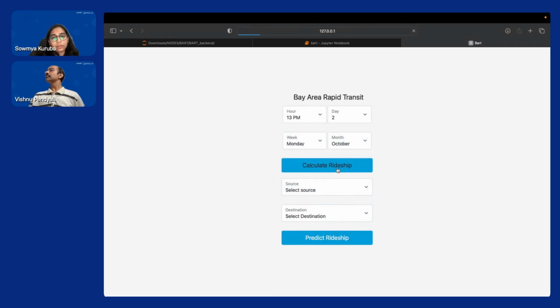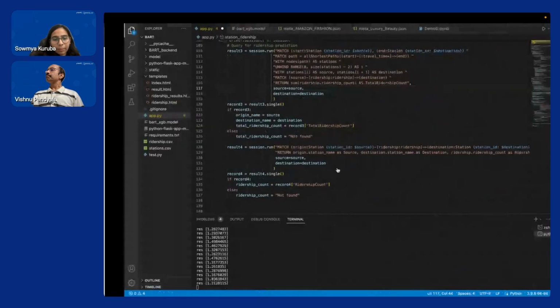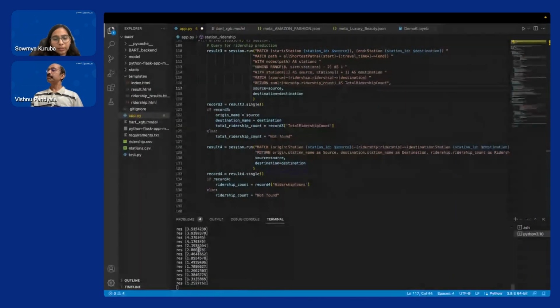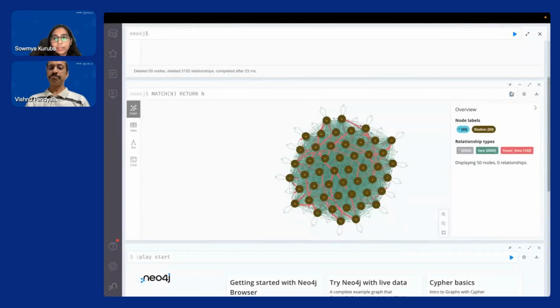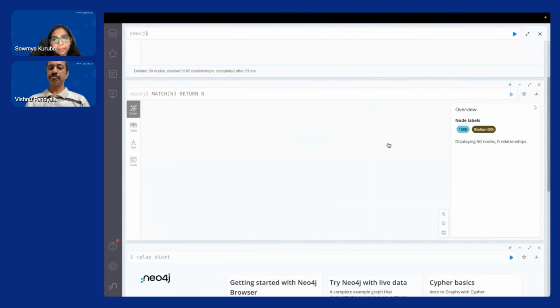And when we click on calculate ridership, the ridership prediction is made on all pairs of stations. We can see in the backend that the model is run for all pairs of stations and the predictions are made. And in real time, these predictions are getting updated into the Neo4j database. We can see that here in the Neo4j desktop.